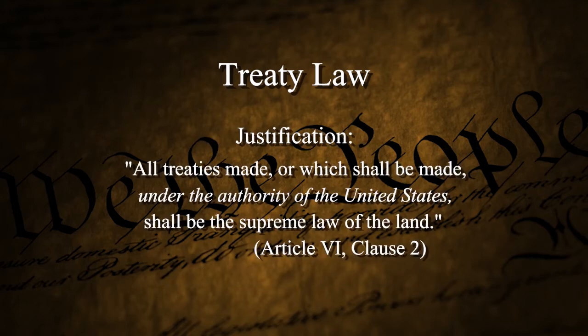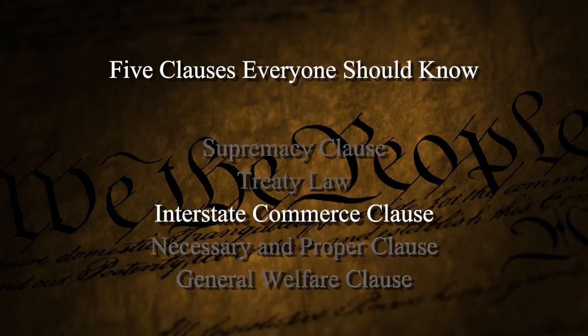Well, Article 6, Clause 2. "All treaties made, or which shall be made, and the key is under the authority of the United States, shall be the supreme law of the land." So we've done S and T, now we're going to go to I, the Interstate Commerce Clause.